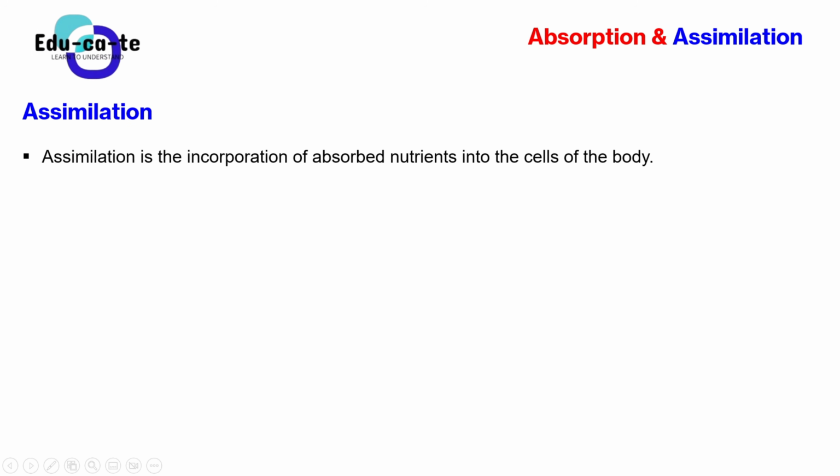And remember, after we have absorbed these nutrients into the blood, now assimilation is the incorporation of absorbed nutrients into the cells of the body. So now we have reached our destination. Remember that we have said that the whole purpose of eating is so that you gain energy, and this energy is produced by your cells. Okay, the energy is produced by your cells, grade 11.